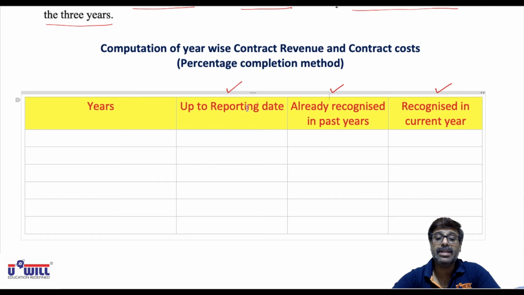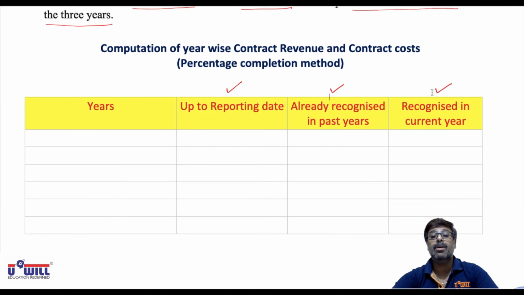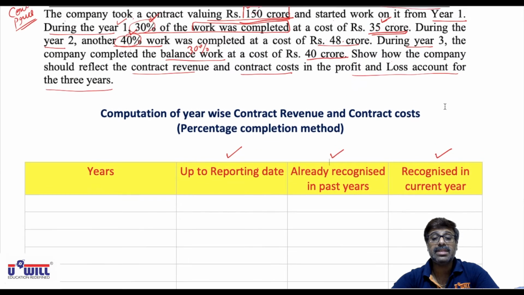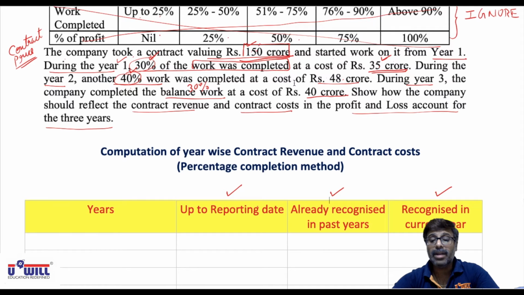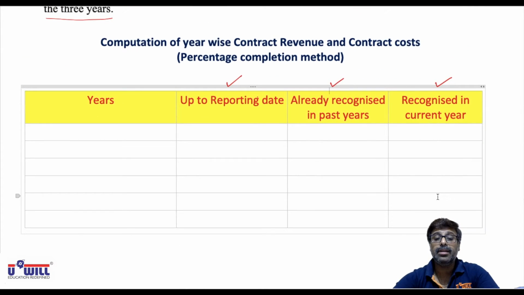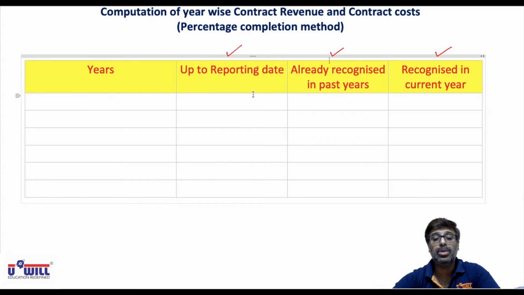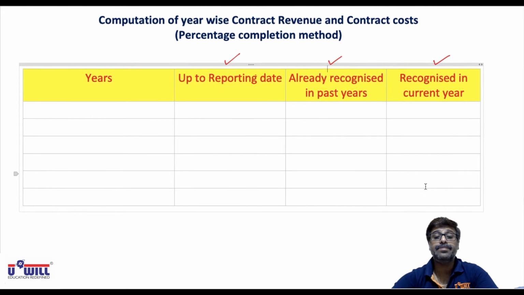Up to reporting date means up to year 1, then when we do year 2, then up to year 2, 1 and 2, total of both the years will be considered. When we take year 3, up to year 3, 1, 2 and 3, total of all the 3 years will be taken into consideration. From that we will minus the ones recognized in past years. Then we find the amount of current year. Answers will come same what I discussed with you right now. But directly those answers are not to be written. You have to first find total amount up to the current year, then minus the past year's amount, then you get the current year's amount. So pause the video and make these columns, everyone.